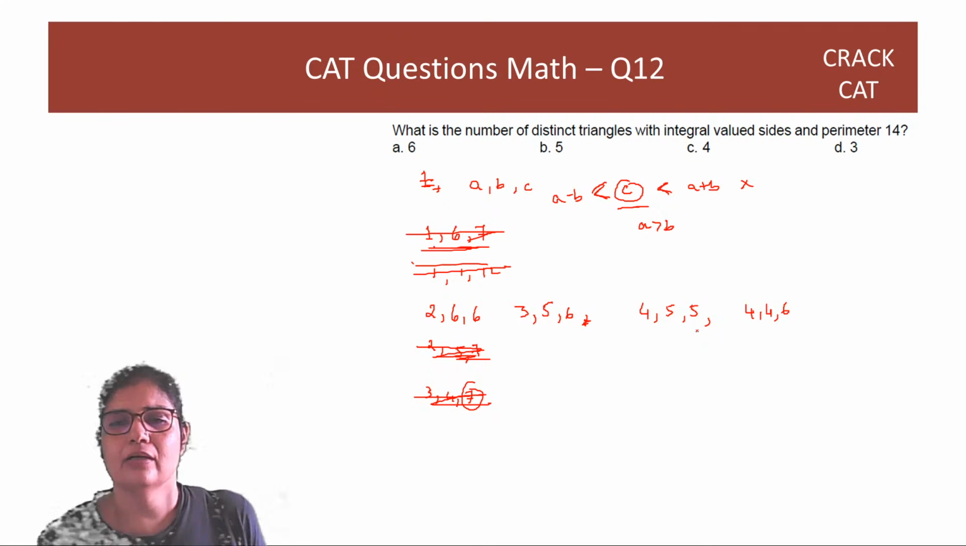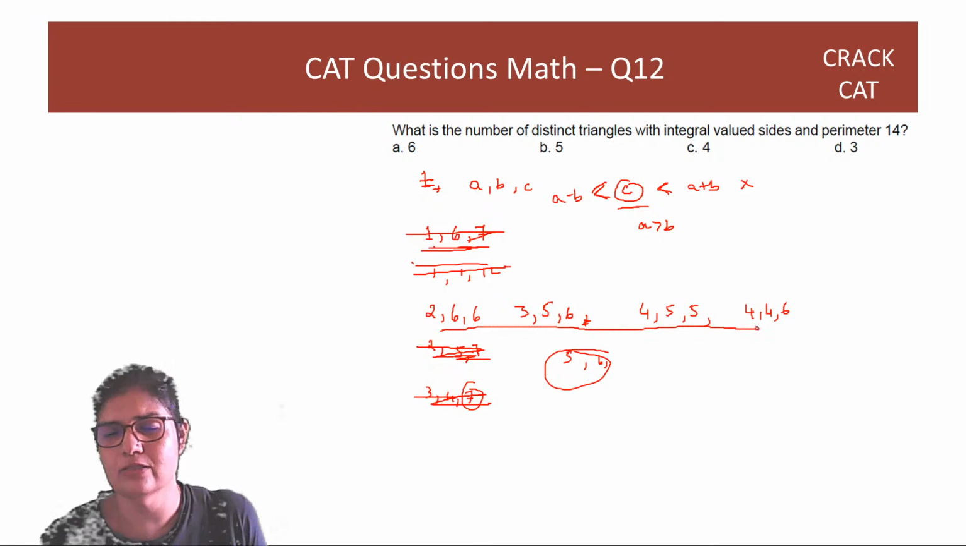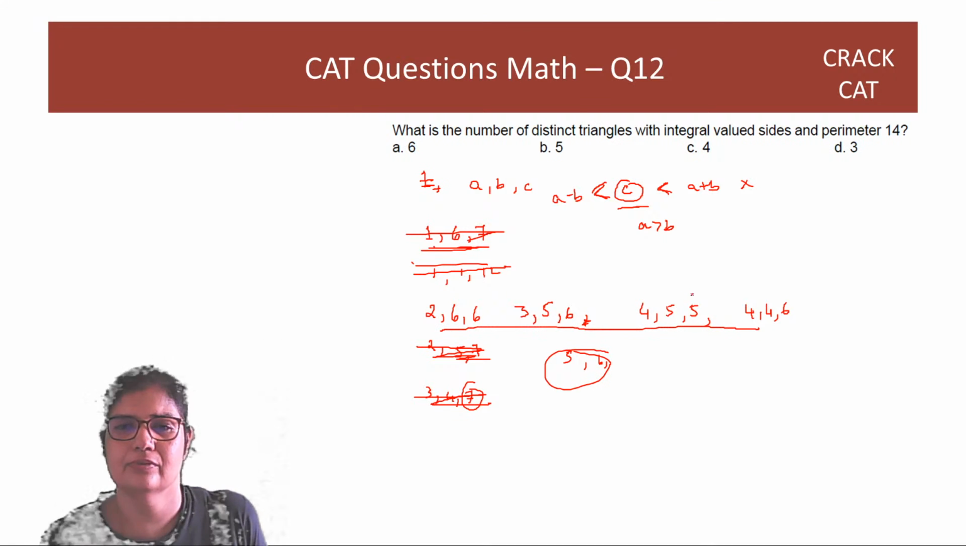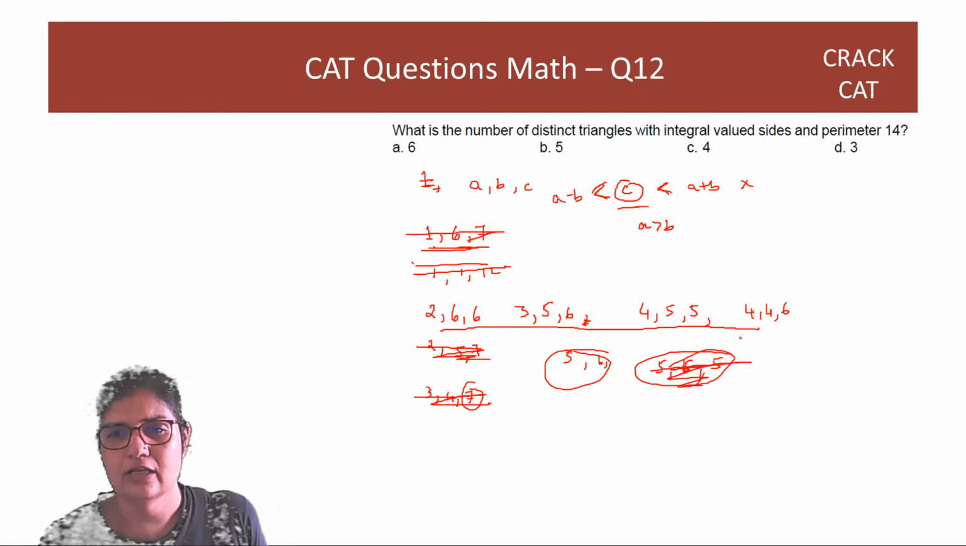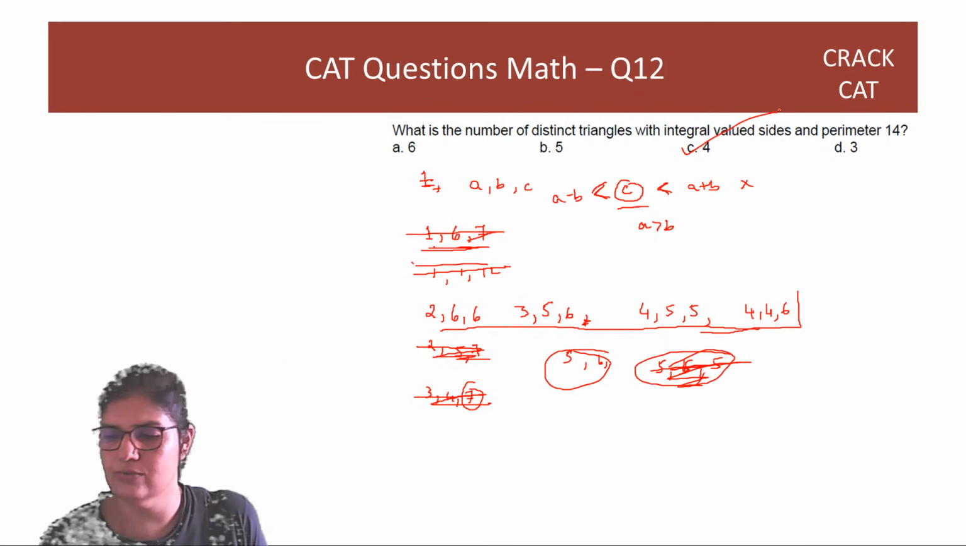Okay. Now we don't need to check for 5 and 6 because we have already checked for them in the past. We have to ensure that the smallest is here. So if 5 is the smallest, then 5, 5, 5, 5 itself becomes 15. So that won't happen. So this is where you can stop checking. Answer is 4 possible values.